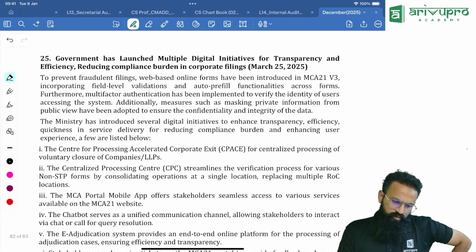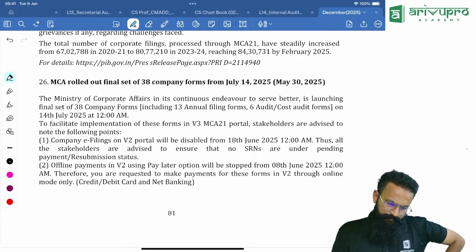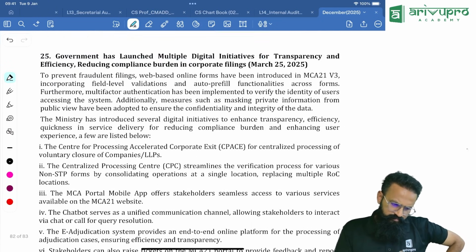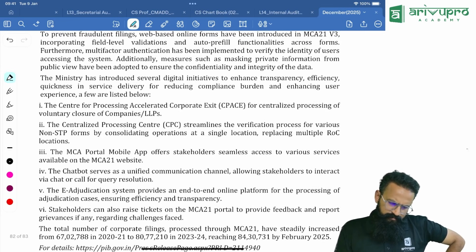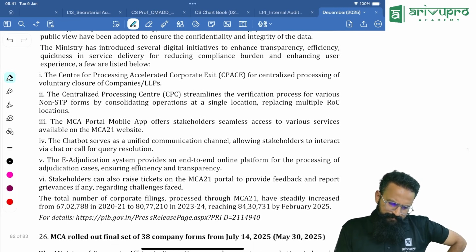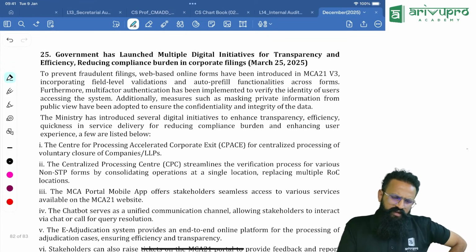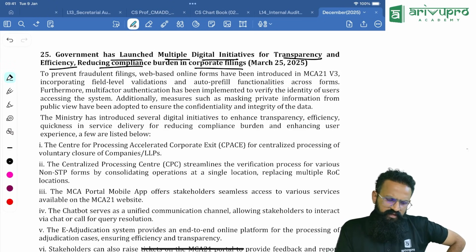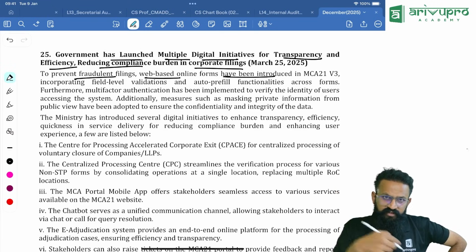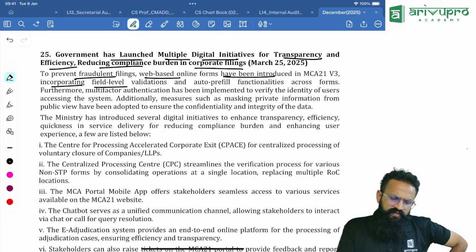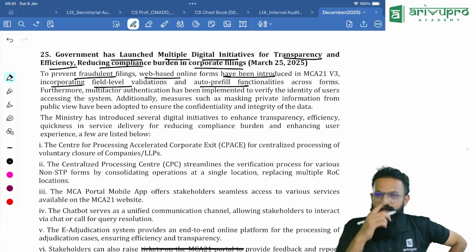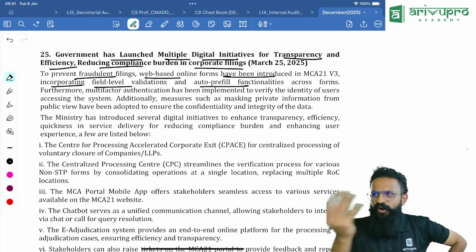Next one, what is this, sir? Okay, again V3, what is this here? Again CPACE only. Not very much important. Government has launched multiple digital initiatives for transparency and efficiency, reducing compliance burden in corporate filings. To prevent fraudulent filings, web-based online forms have been introduced in V3, incorporating field level validations and auto pre-fill, meaning people, without that you cannot go forward. The form does not allow you.